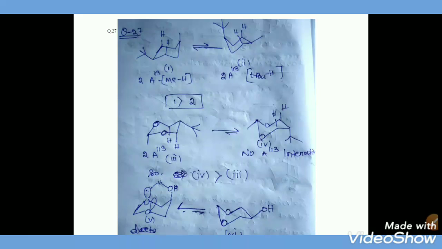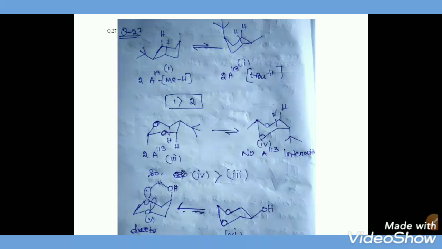And between the third one and IV, in the case of the third one, the methyl group is at the axial position, and that tertiary butyl group is at the equatorial position. That methyl group has a 1,3 diaxial interaction. But in case of IV, the methyl group is at the equatorial position, and that tertiary butyl group is at the axial position. For this tertiary butyl group there is no gauche butane interaction. So IV is more favorable as compared to the third one.